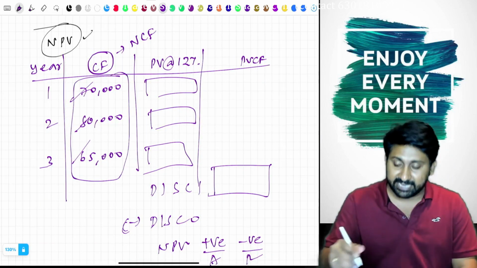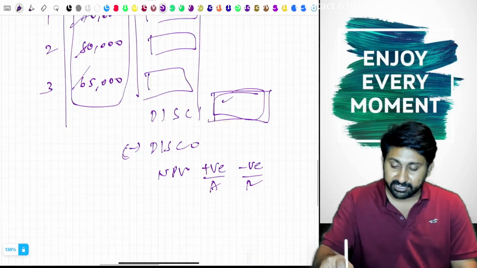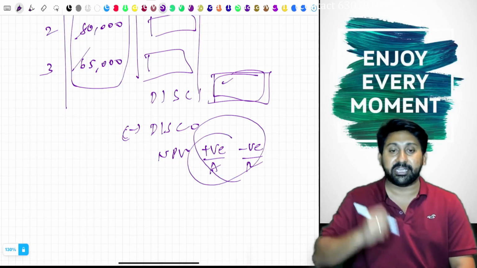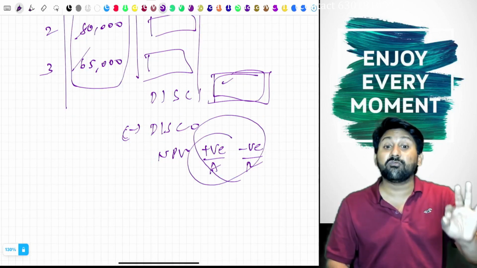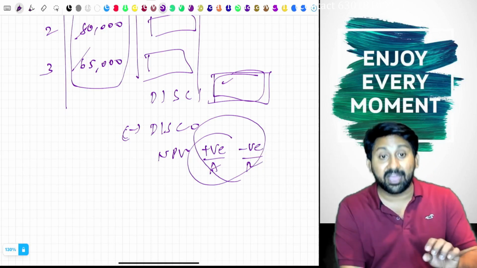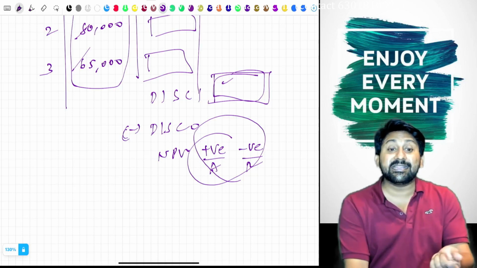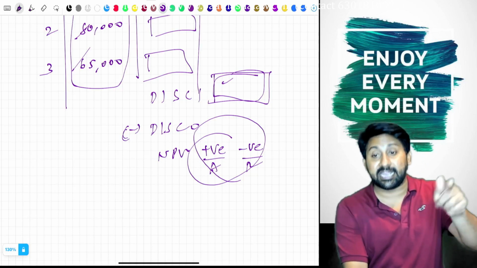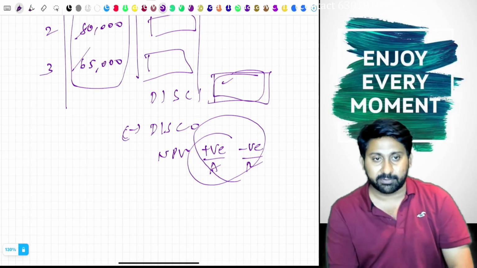Though the PV factor is the same, this will change, and once this is changed, the decision will change. That means there is a risk involved in this NPV. It is risky. Analyzing the risk in calculating the NPV became a chapter called risk analysis in capital budgeting.